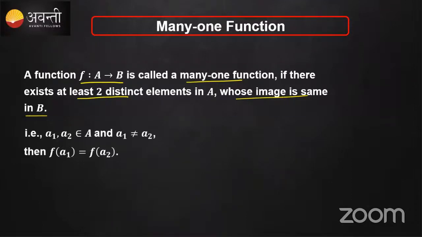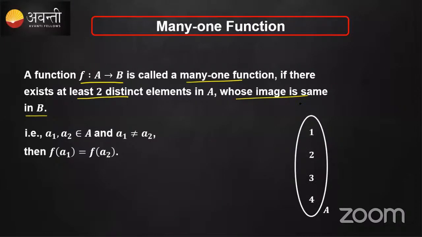For example, if you consider a1 and a2 belonging to A and a1 is not equal to a2, then sometimes you might get f of a1 is equal to f of a2.